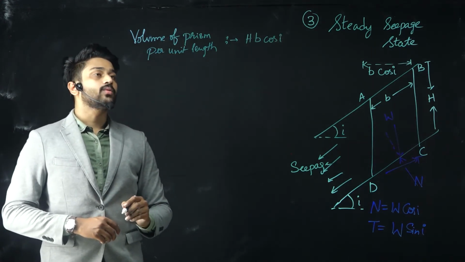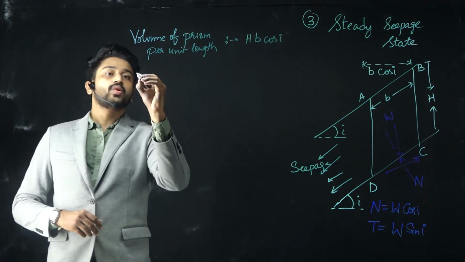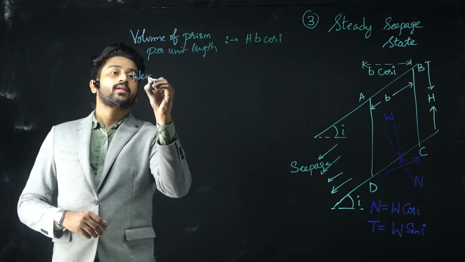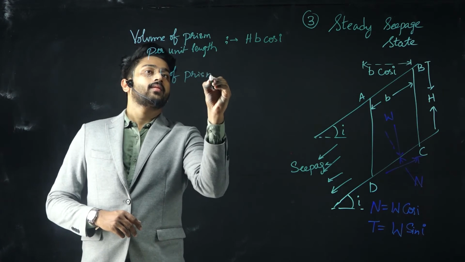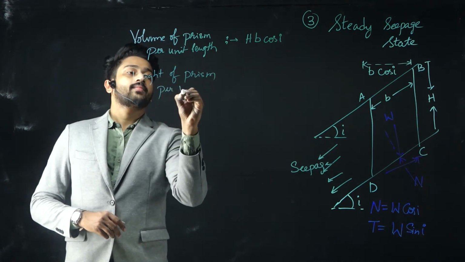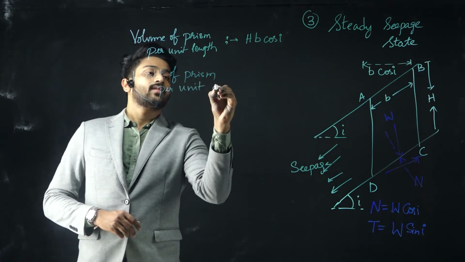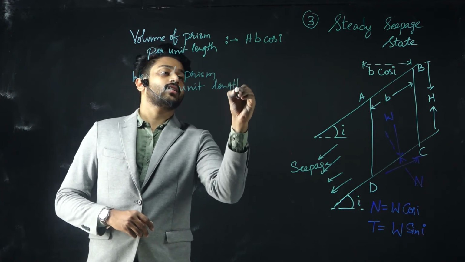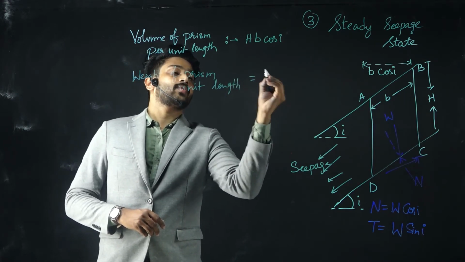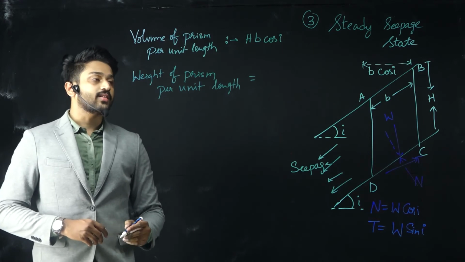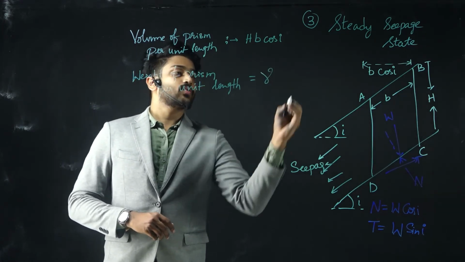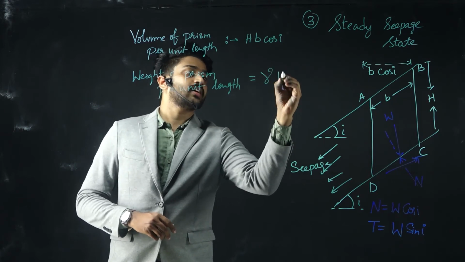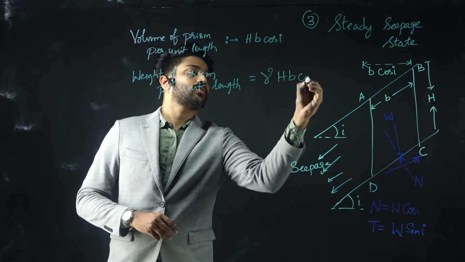The weight of the prism per unit length, since we are considering a two-dimensional plane, will be gamma into the volume, H into B into cos i.